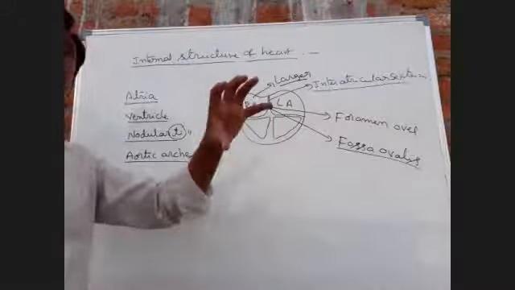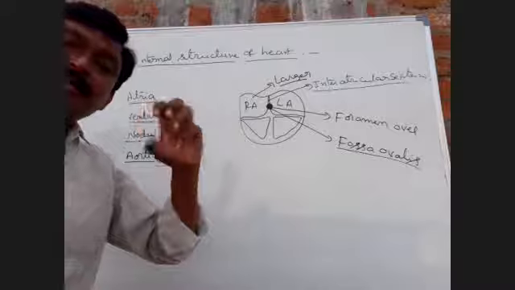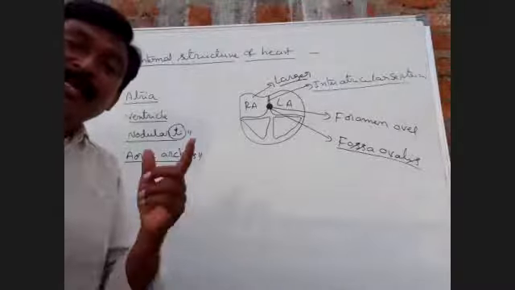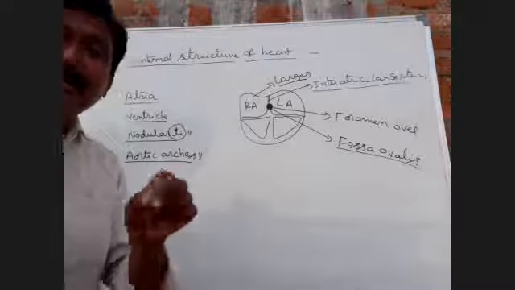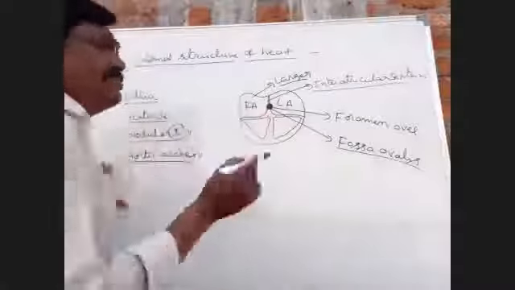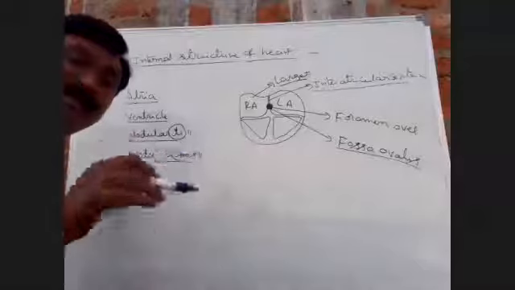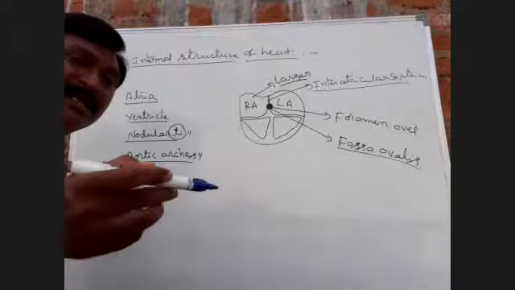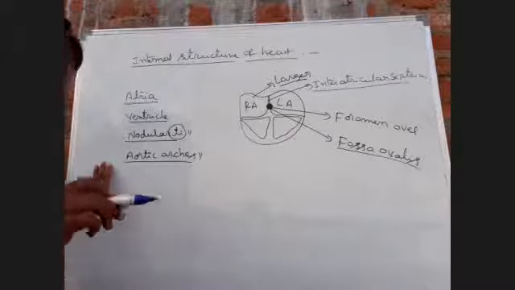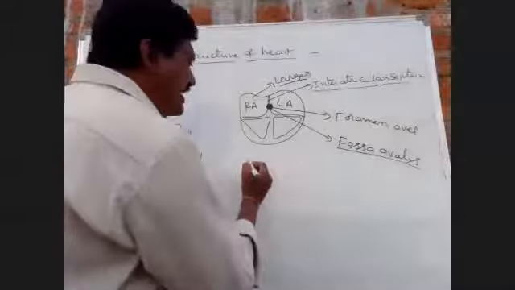Right atrium also receives deoxygenated blood from the heart walls, epicardium, myocardium, and endocardium, through the coronary sinus.